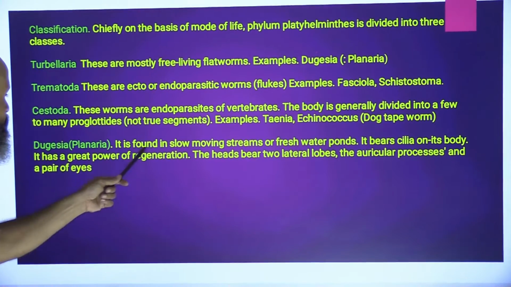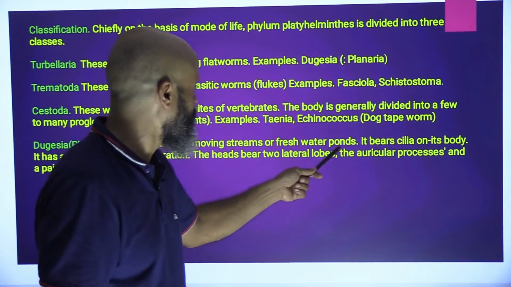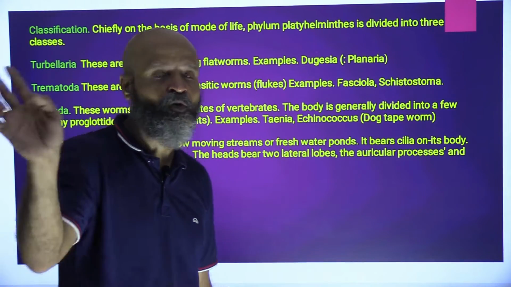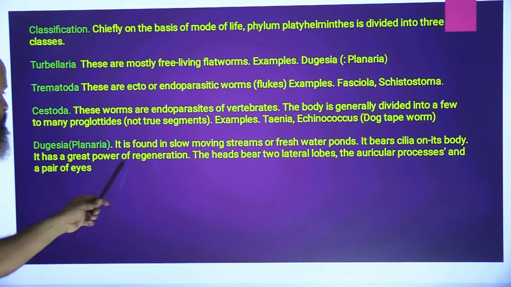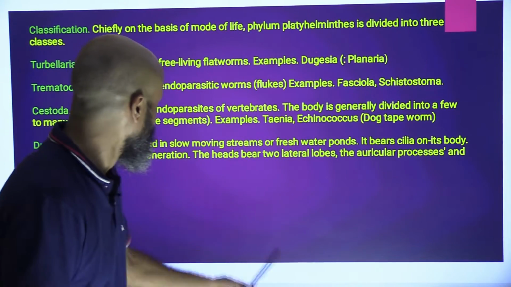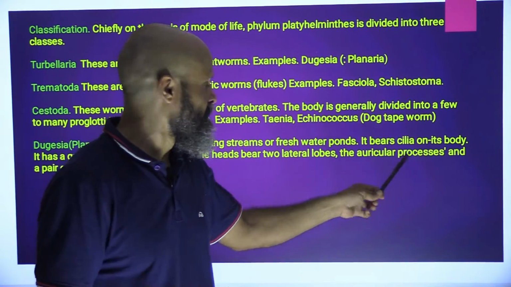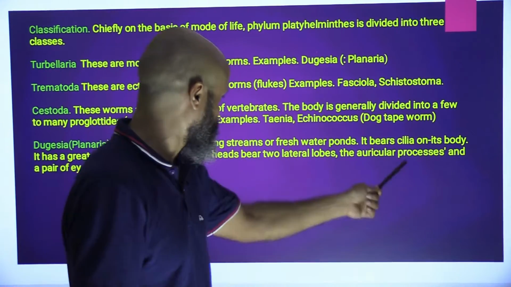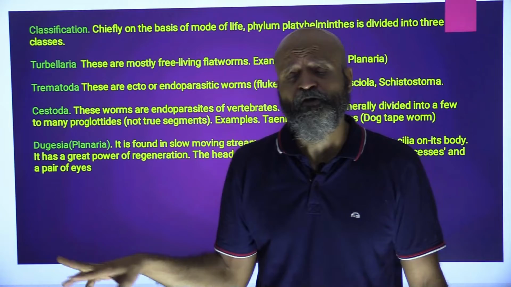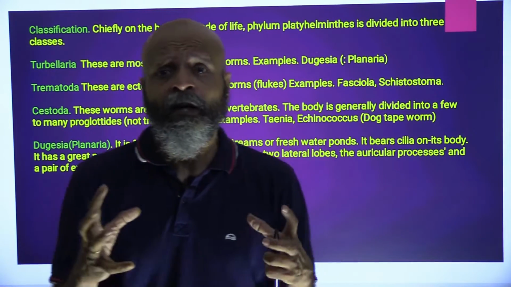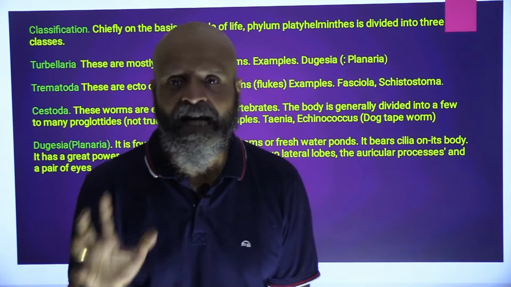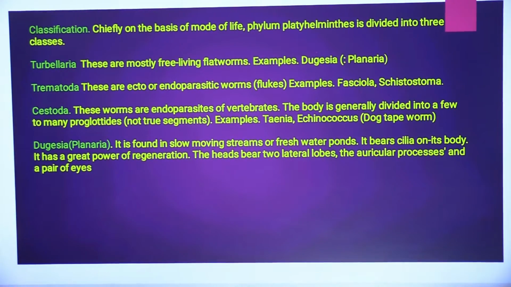Dugesia, which is Planaria, is found in slow moving streams or freshwater ponds. It bears cilia on its body, for swimming and for movement. It has great power of regeneration. As I said, if you cut it into pieces it will regenerate. The head bears 2 lateral lobes, and auricular processes and a pair of eyes. These are the first evolutionary eyes. Actually they are not eyes, but they are photosensitive. They can perceive light, although they are not behaving like eyes.